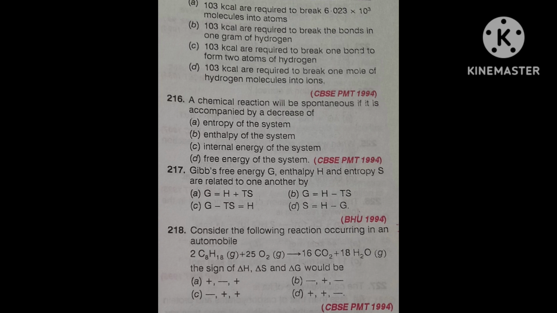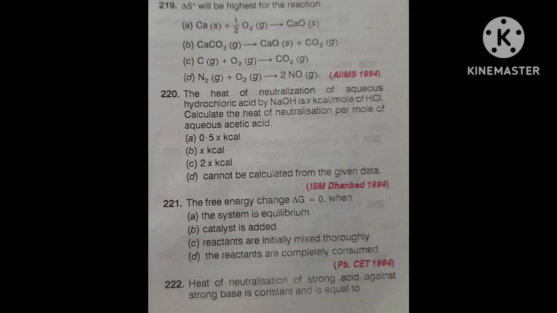First option, 0.5x kilocalorie. Second, x kilocalorie. Third, 2x kilocalorie. Fourth, cannot be calculated from the given data. This question was asked in ISM Dhanbad, Indian School of Mines, Dhanbad. Okay, just think. After that, I will tell you the correct answer and its explanation. It will take hardly 10 seconds to think.